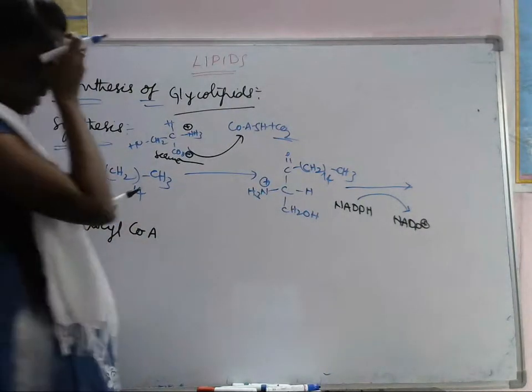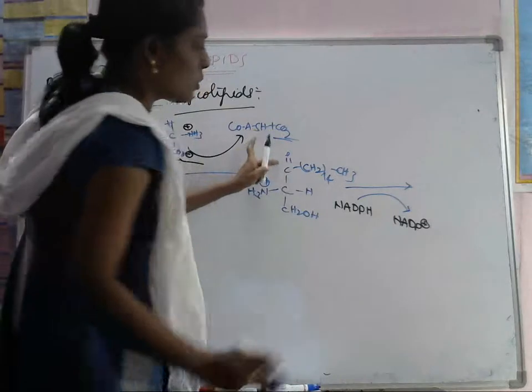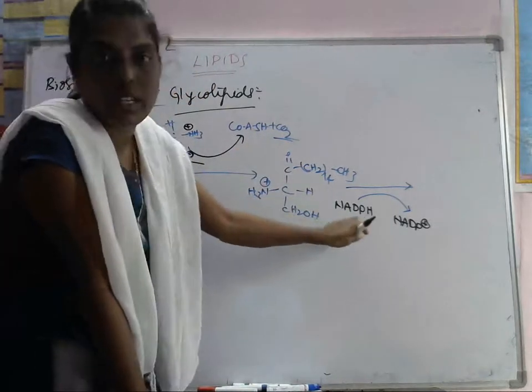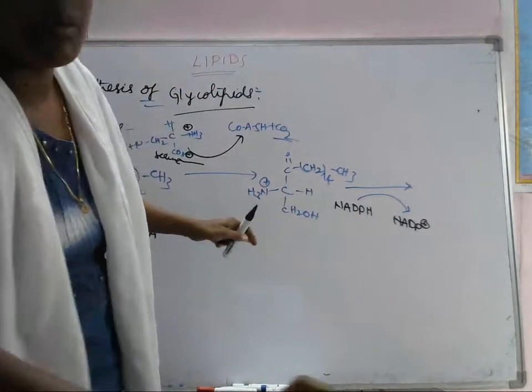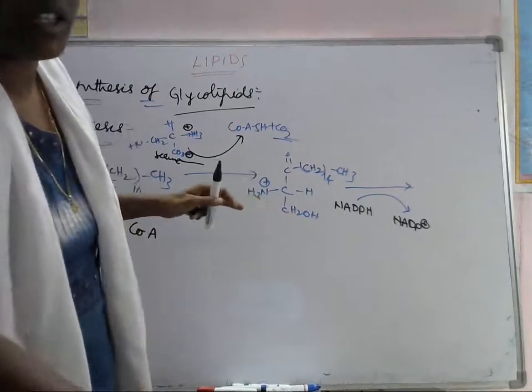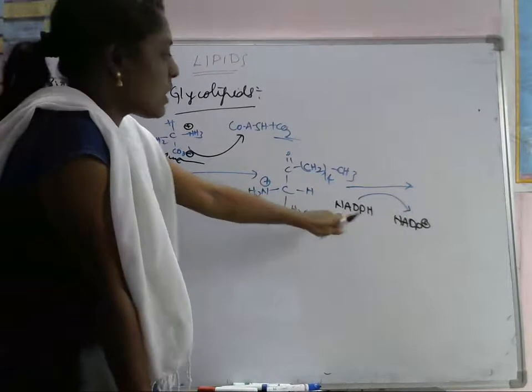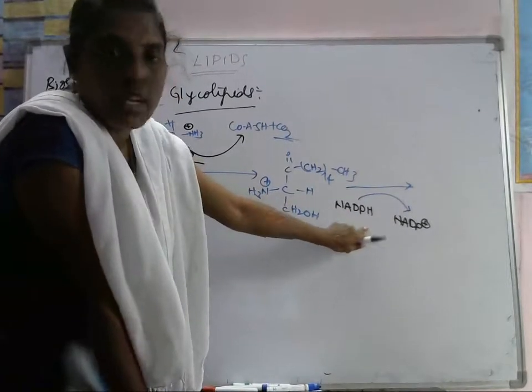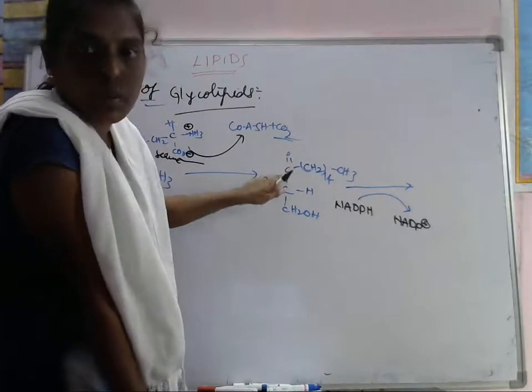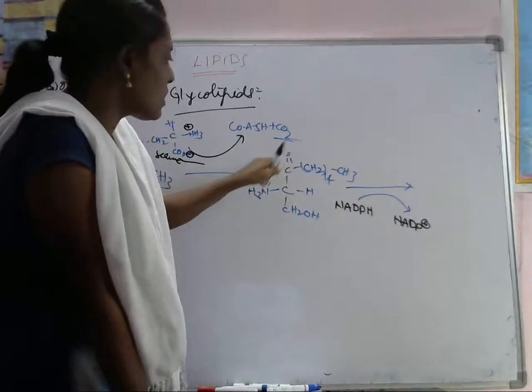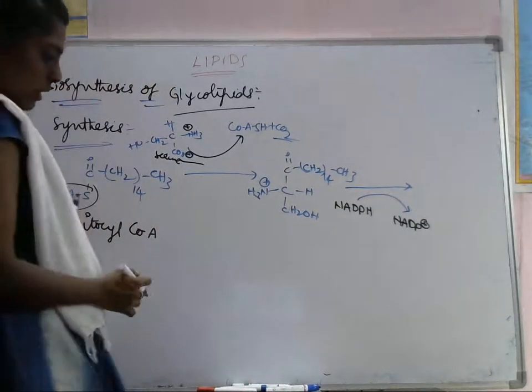We have reduced this carbonyl group by using NADPH. The NADPH will do the reduction at this carbonyl group, adding the hydrogens to it. Let's see how it will be formed.